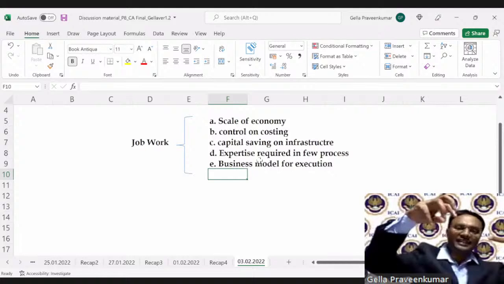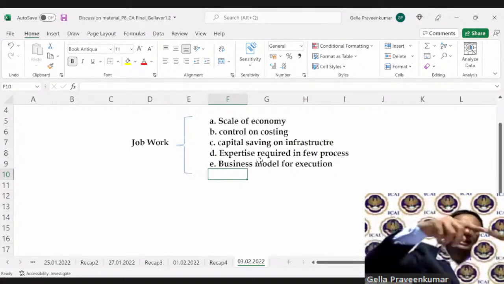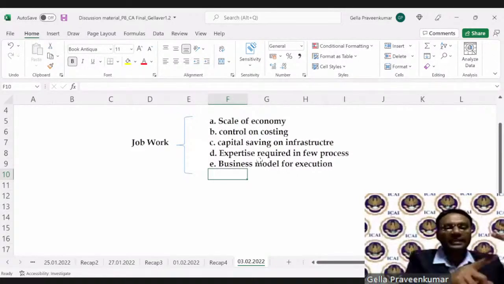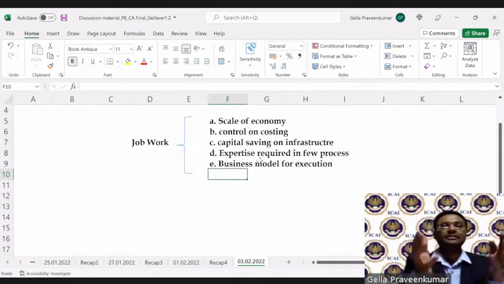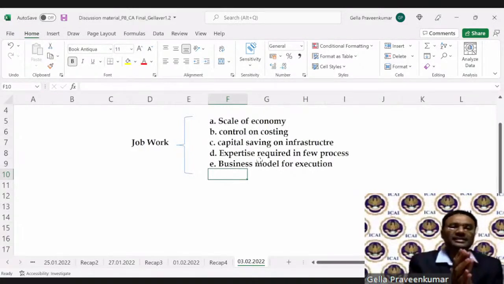So P feels that A, B, C will not stay together under one umbrella. Let me give them separate freedom so that they are happy in their business. So A has to depend on B, B has to depend on C through job work, where all 3 of them have a livelihood. Example, TVS Sons. So this is a well thought-out business model where job work has to be given.